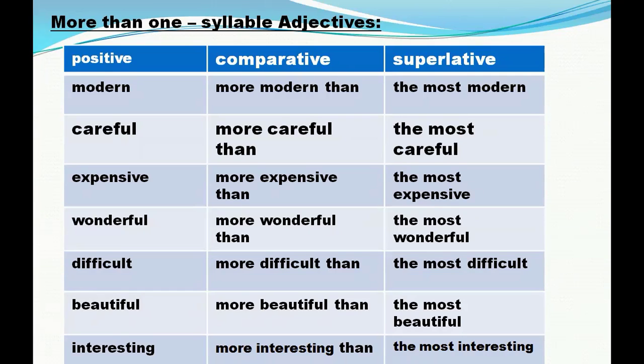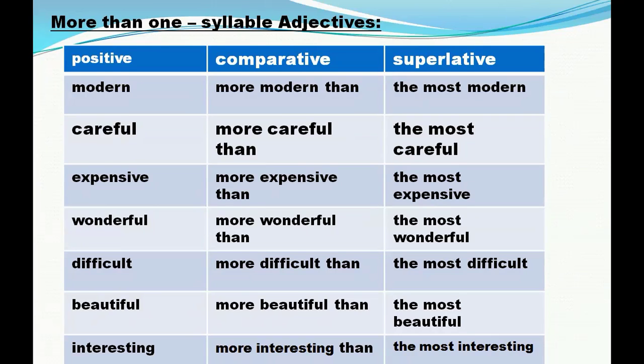Careful. In comparative, it will be more careful than or less careful than. In superlative, it will be the most careful or the least careful. Expensive. In comparative, it will be more expensive than or less expensive than. For example, my father's car is more expensive than my uncle's car, or my uncle's car is less expensive than my father's car. In superlative, it will be the most expensive or the least expensive.